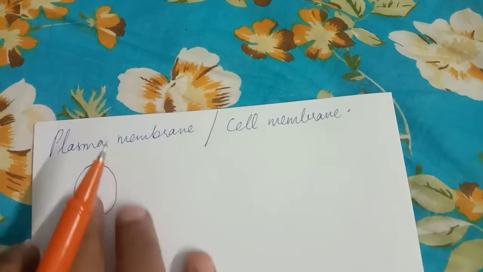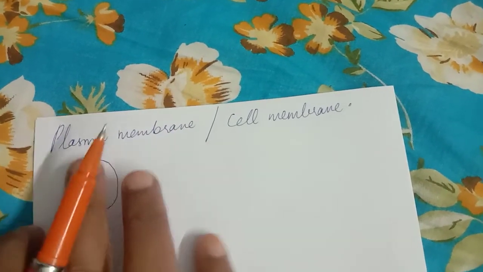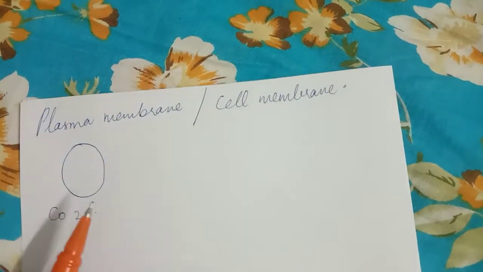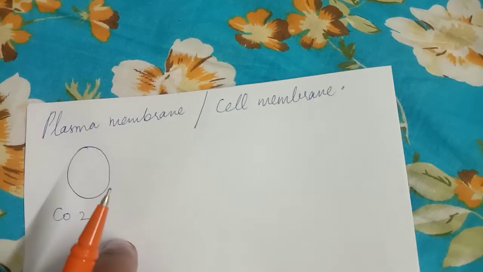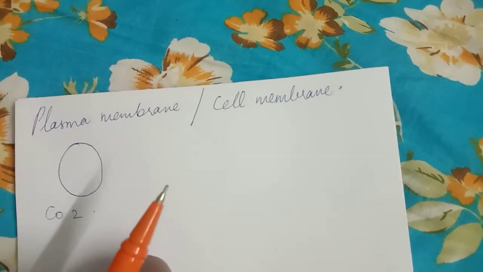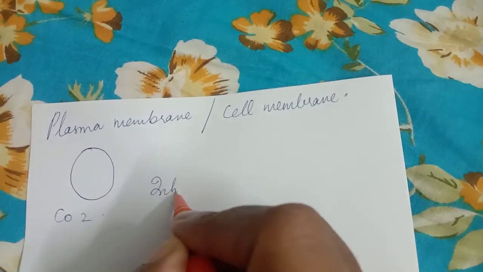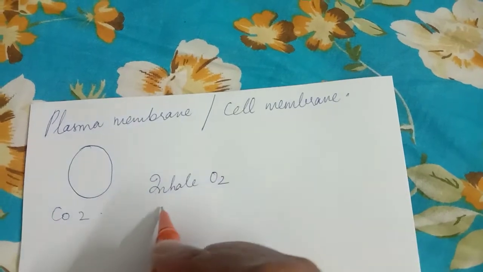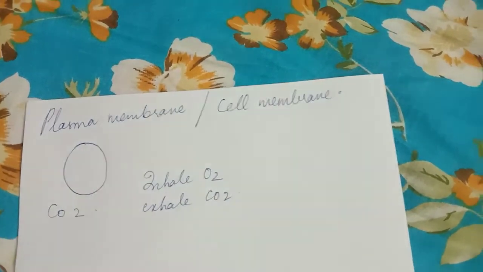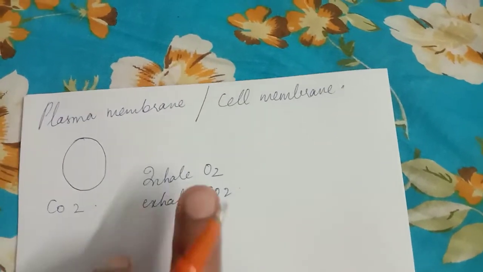Some similar things happen in cells. For example, substances like CO2 are a cellular waste and are required to be excreted out by the cell. That's what we do: we inhale oxygen and we exhale carbon dioxide. This leads to accumulation in high concentration in the cell.